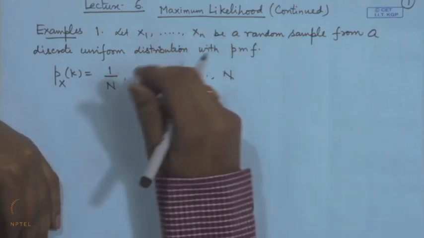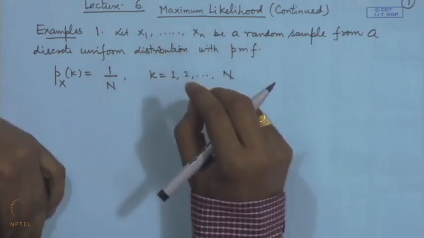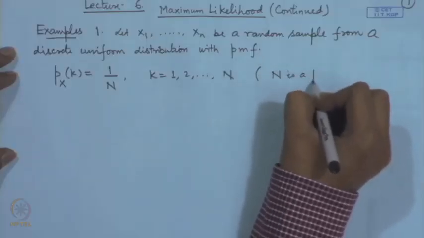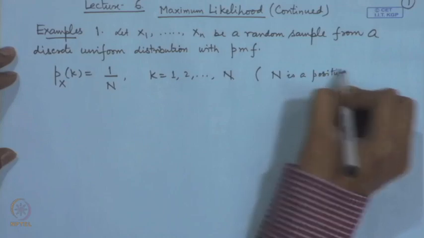Now, in this case there may not be any inference problem if we know on how many points the distribution is concentrated. The inference problem arises if we do not know how many points there are. This type of situation may arise where we know that each possibility has equal probability, but how many possibilities there are may not be known. In that case we may be interested in estimating that number. So, we are assuming here that n is a positive unknown integer.